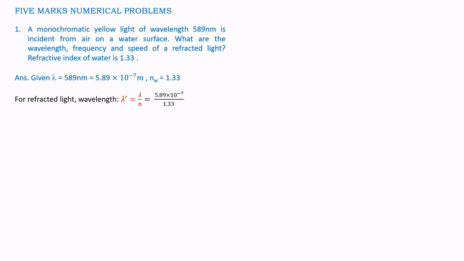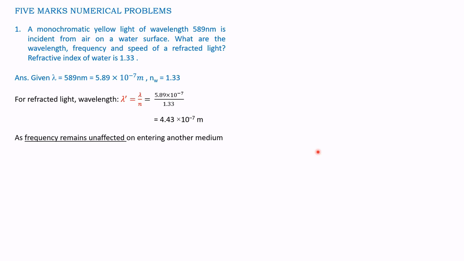Therefore, for refracted light, the wavelength is given by lambda dash is equal to lambda by n, where lambda is the wavelength in air divided by the refractive index. Given 5.89 into 10 to the power of minus 7 divided by 1.33. Therefore, simplifying, we get the answer as 4.43 into 10 to the power of minus 7 meters.